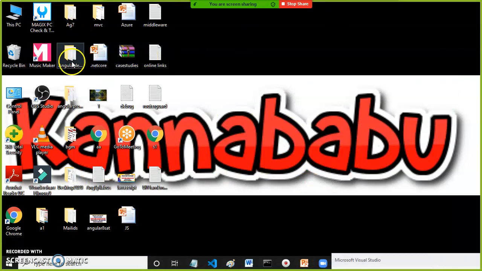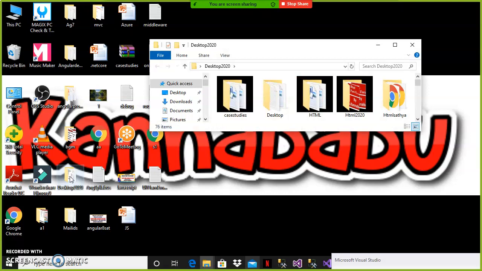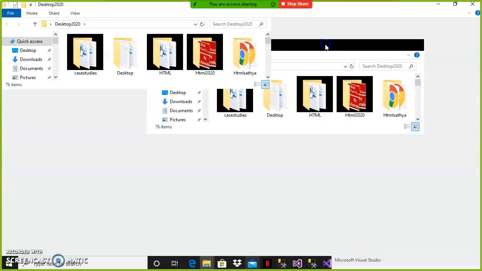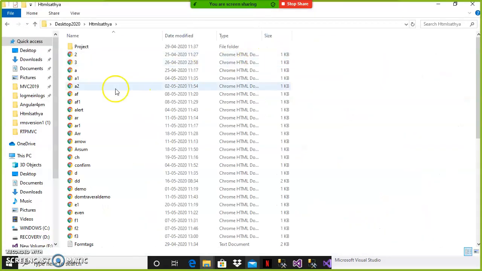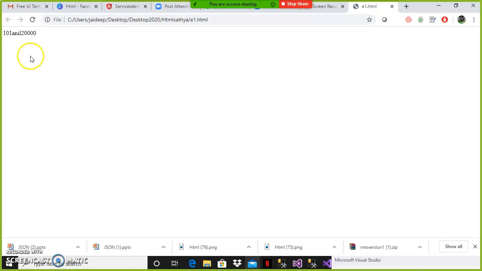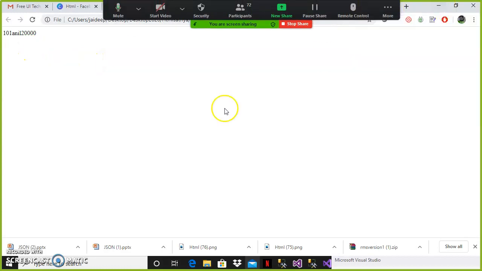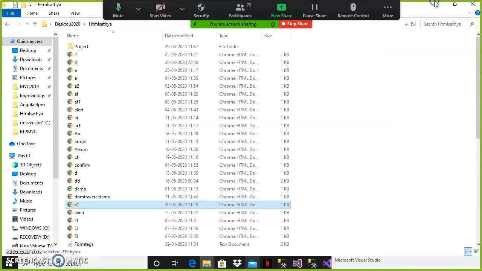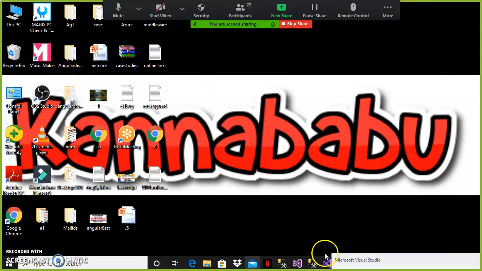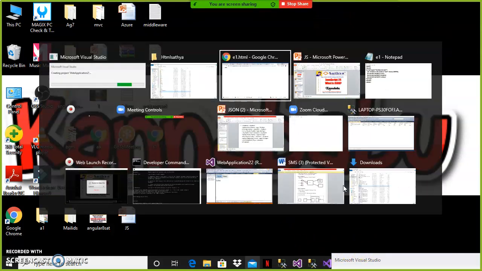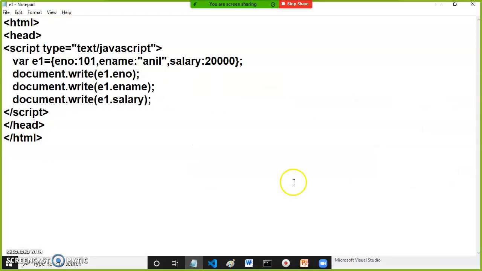And here you can see, I'll go to desktop 2020, and here you can open that project HTML Satya. There you can see e1.html. Open this one. The values we are printing are 101, Anil and 20,000. Did you understand? So if you want to access the values from the object, you can use the reference variable, which is the object name.